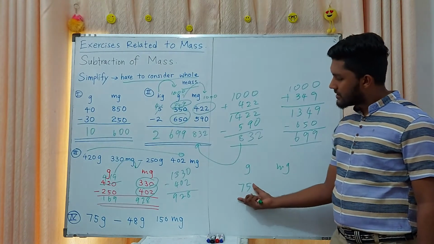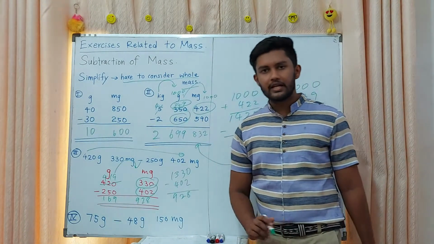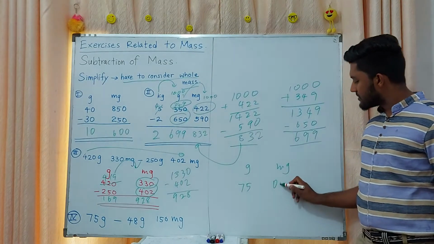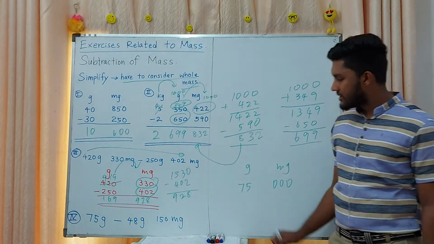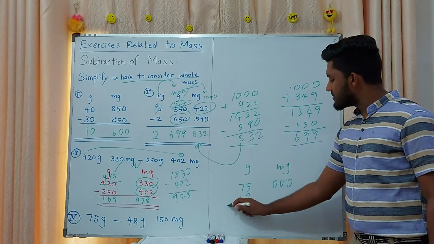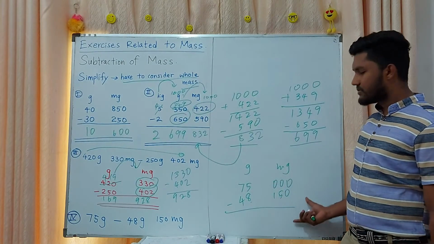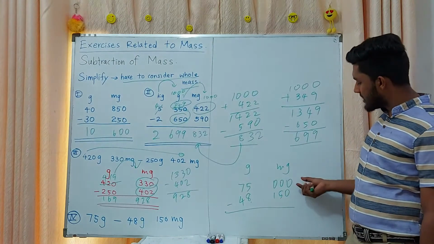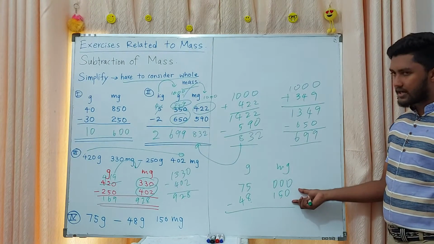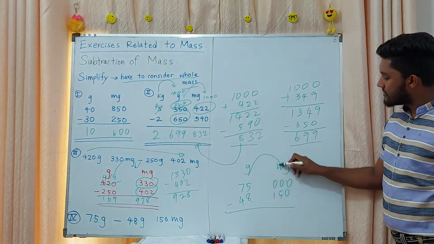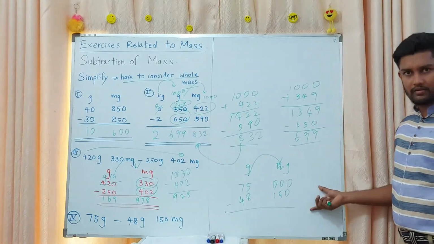75 grams, but they have not given any milligrams. Then you put 0. See 3 zeros? Yes. 48 grams minus 150 milligrams. Then you want to subtract and get the answer. Here 0 minus 150 you can't. Then you want to get 1000 from here. At home can you do it?